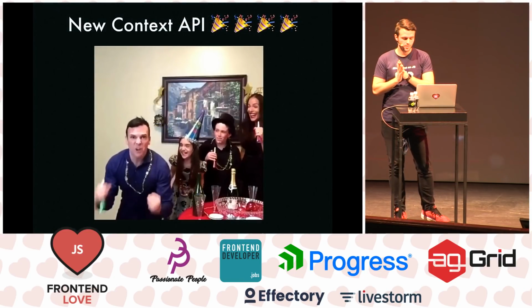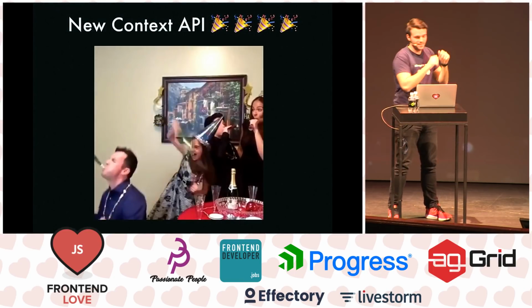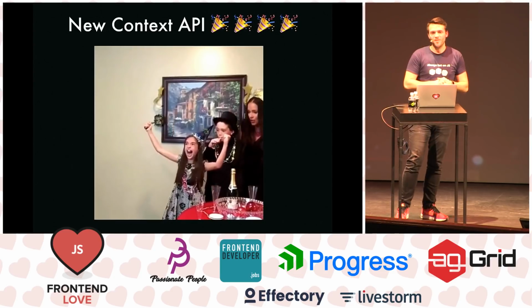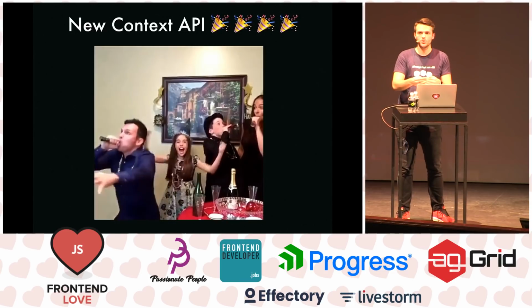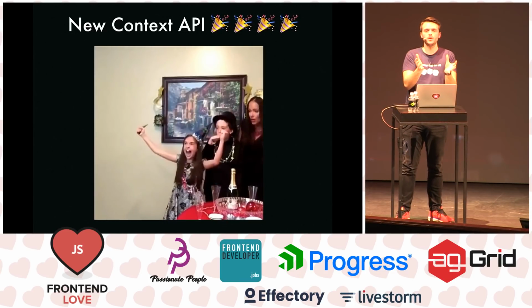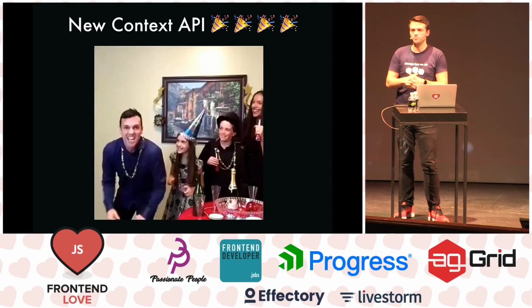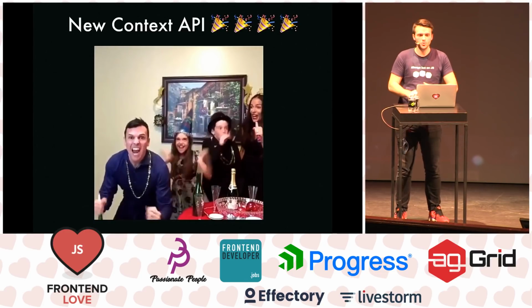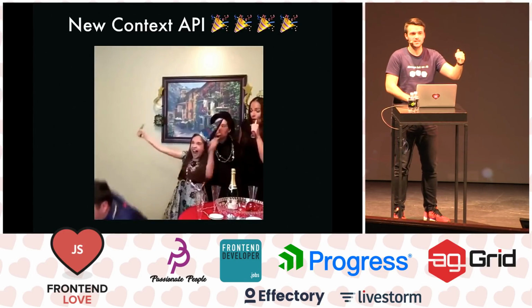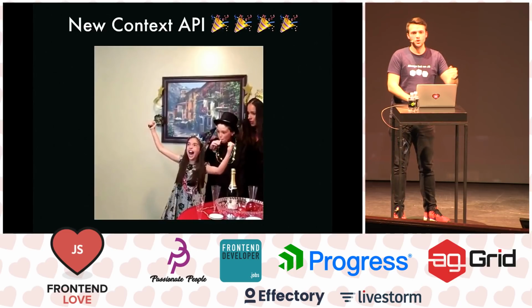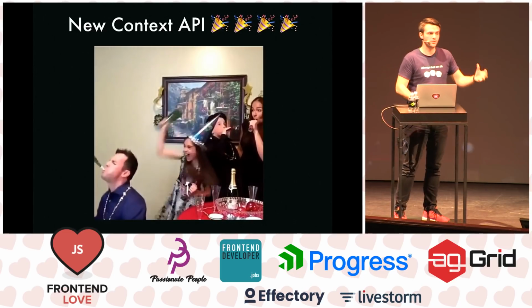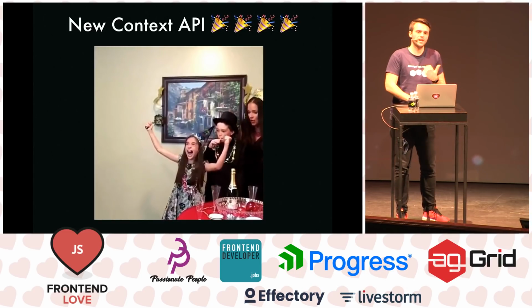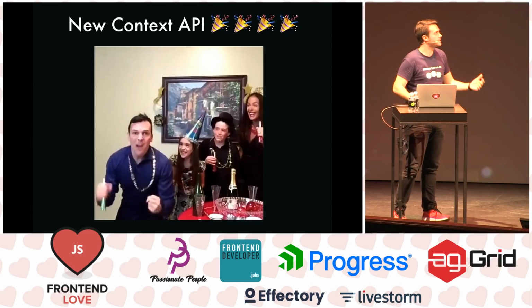Finally, we have a new context API. That's amazing. I'm so happy about it. For years, if you have a new developer who gets into React and asks, how do I share state between components? And people say, yeah, you can try using context. And when you go to the context docs, they say, don't use it, it's not stable. So libraries like Redux, MobX, GraphQL, Apollo, and so on are using it under the hood, but not a lot of people are actually using it as it is.